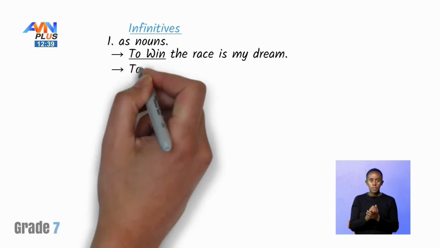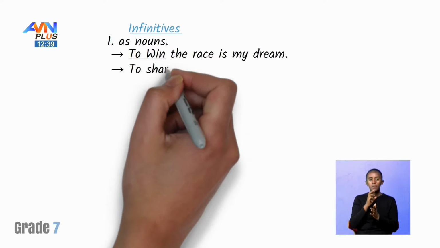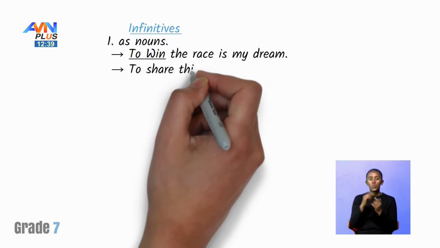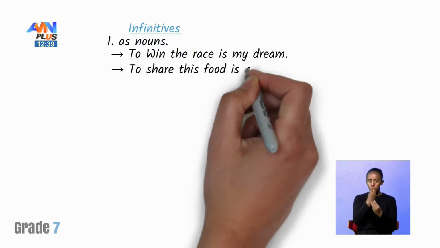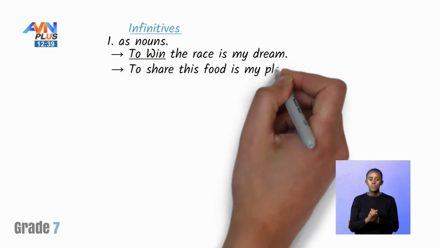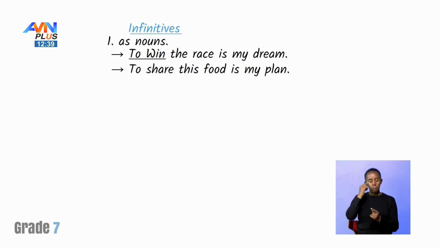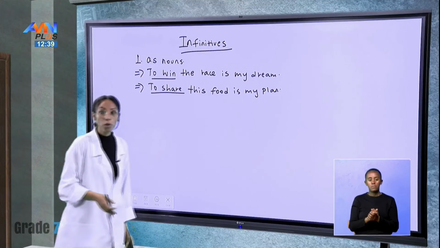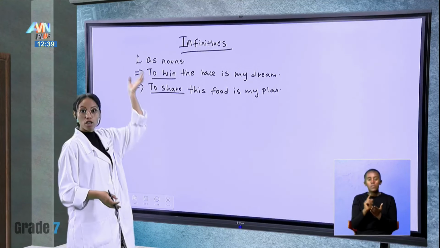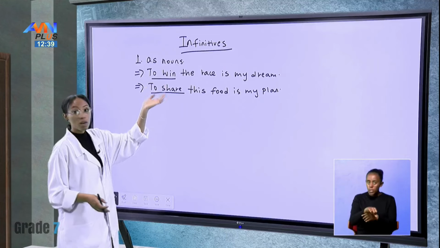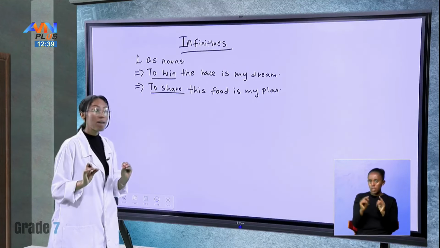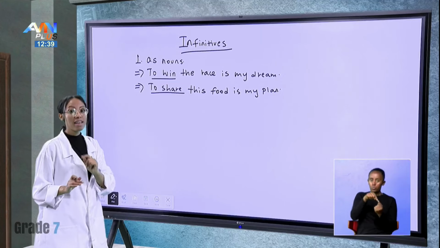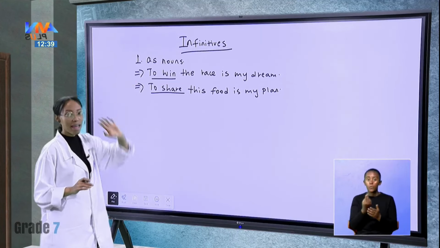So, another example, we could say, to share this food is my plan. So again, we use what? To share, to win. We are using the base verb without changing its form, but we have added to it. And that is when we use it as a noun.